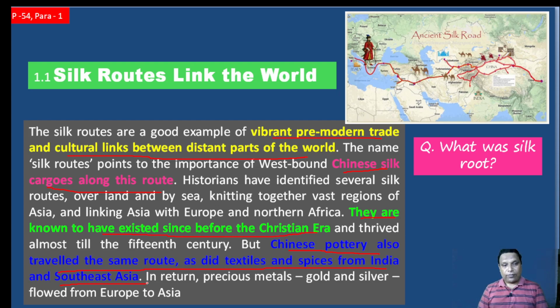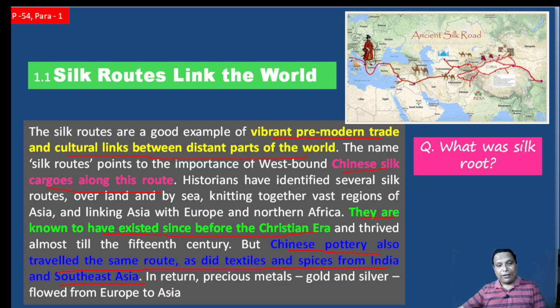Chinese cargoes carried this trade with silk westbound, and it was carried out before the Christian era. And the Chinese pottery also travelled the same route, as did textiles and spices from India and Southeast Asia.